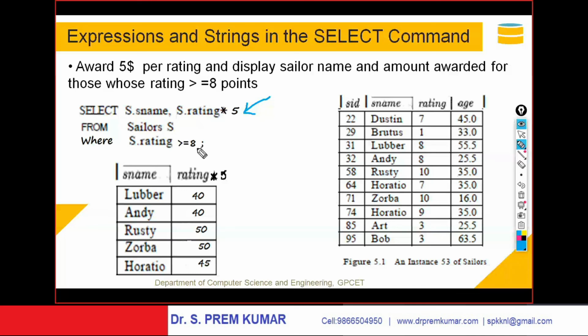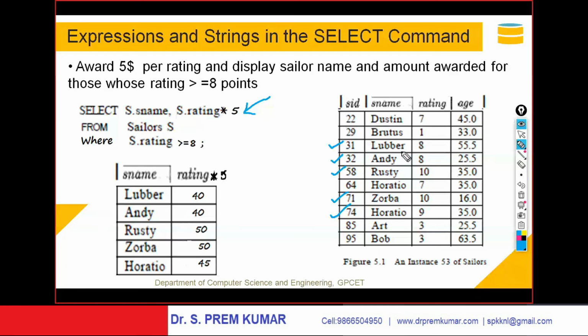Whose rating is greater than 8? For them only, $5 per rating is being paid. So you pick up rating greater than or equal to 8. That is Lubber. You take Andy, greater than or equal to 8. You take Rusty, rating greater than 8. You take Zorba, greater than 8. Horatio, rating is greater than 8. And you don't get Art and Bob. For these, the amount is to be calculated, not for all.